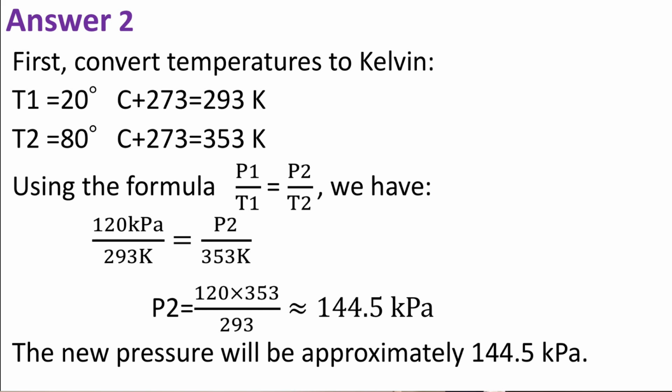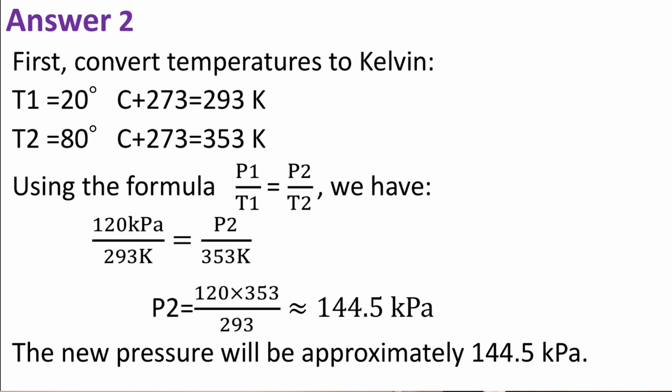To get the answer, first convert the temperatures into Kelvin. T1 equals 20 degrees Celsius, so add 273 to 20, which equals 293 Kelvin. The second temperature is originally 80 degrees Celsius, and adding that to 273 equals 353 Kelvin.